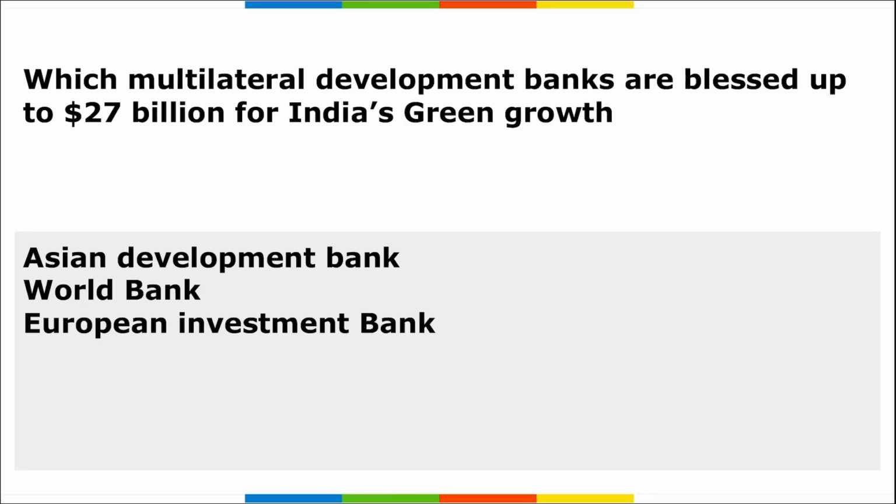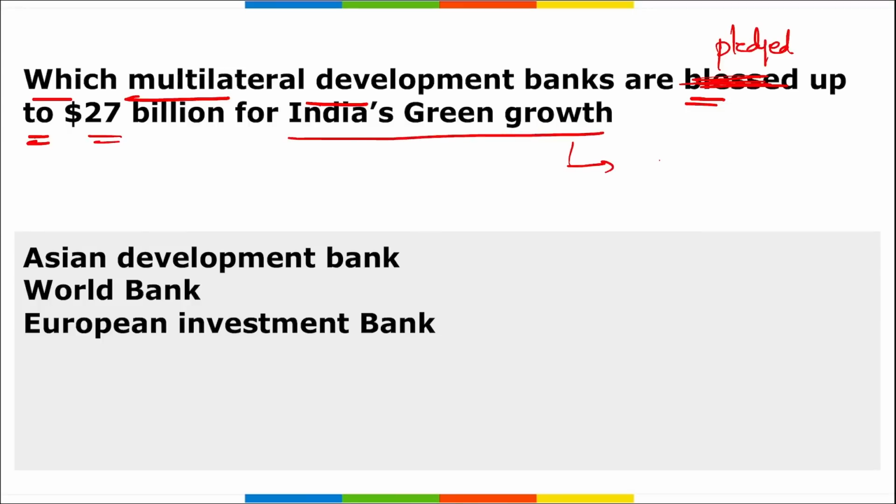Next, which multilateral development banks have recently pledged up to $27 billion for India's green growth? That is both in the renewable energy sector, right, and the transformation from the non-renewable sector to the renewable energy sector.